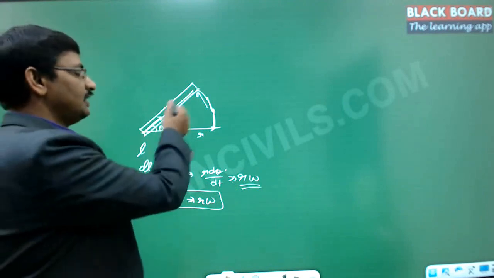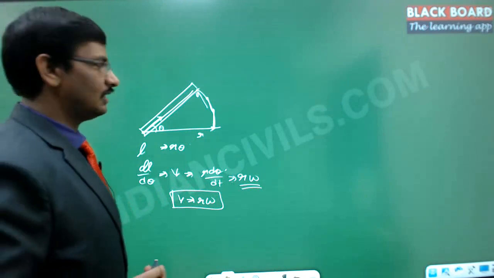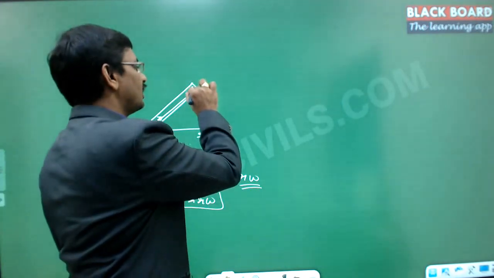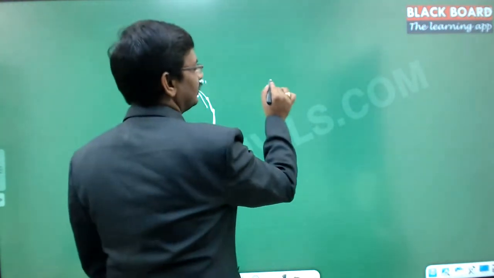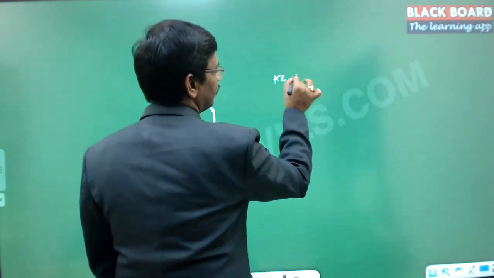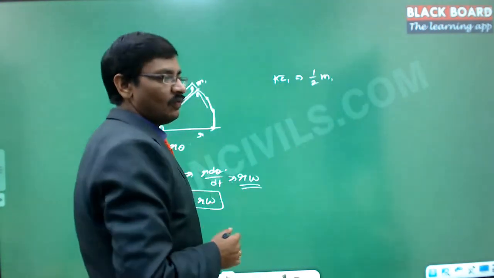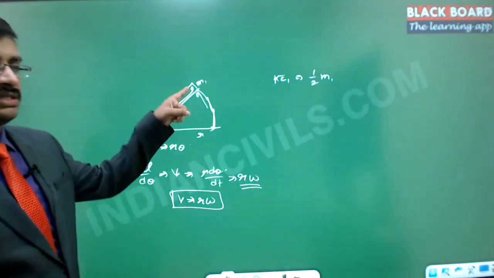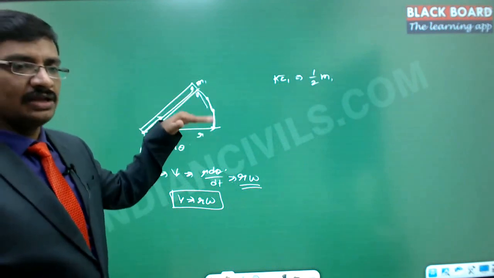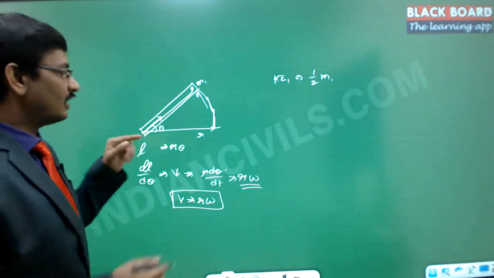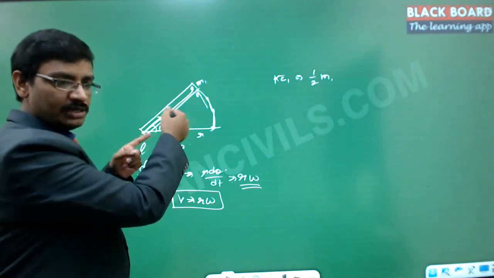Now we see each and every particle's kinetic energy. If you calculate the individual particle kinetic energy, take one elemental particle here of mass m1. Its kinetic energy, KE1, is half into the mass of that particle into the velocity squared. The velocity of the particle at this location has a radius of r, moving with an angular velocity of omega, and the angular velocity is constant for all because the angular displacement is the same for all the particles.